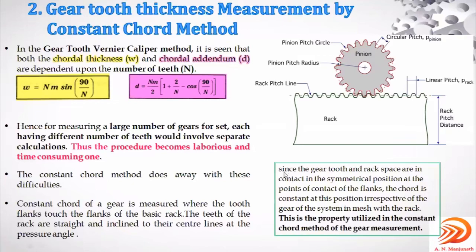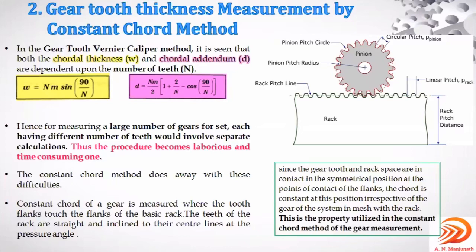Since the gear tooth and the rack space are in contact in symmetrical positions, at the point of contact of the flank the chord is constant at this position, irrespective of the gear of the system in mesh with the rack, irrespective of which tooth comes in meshing with the rack.